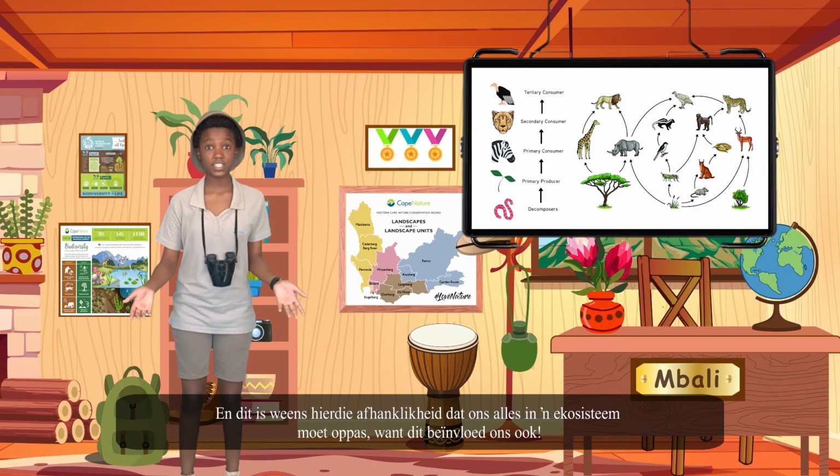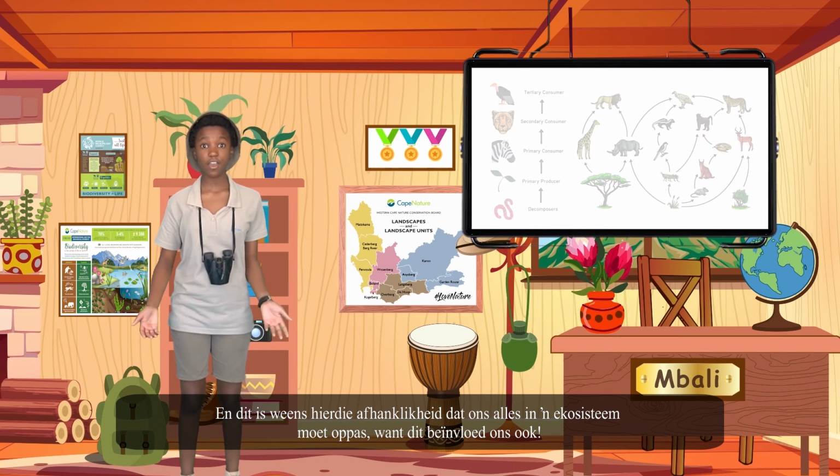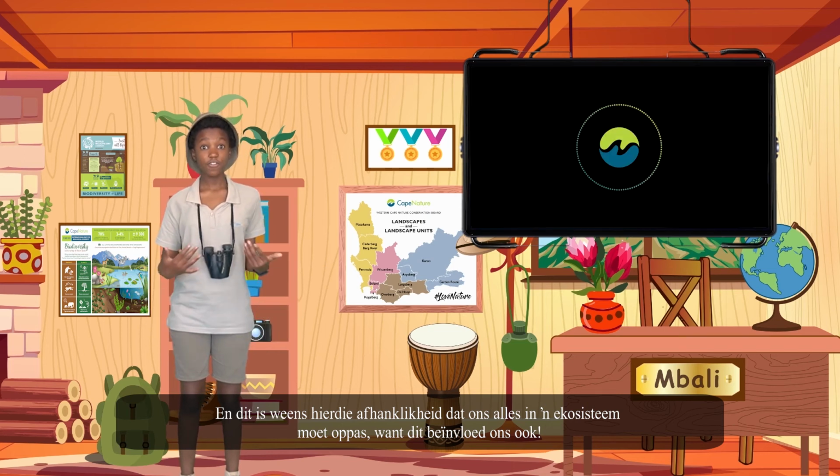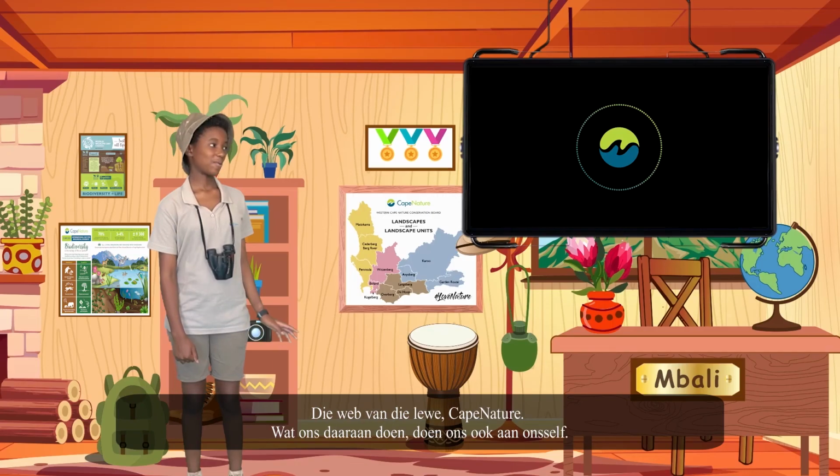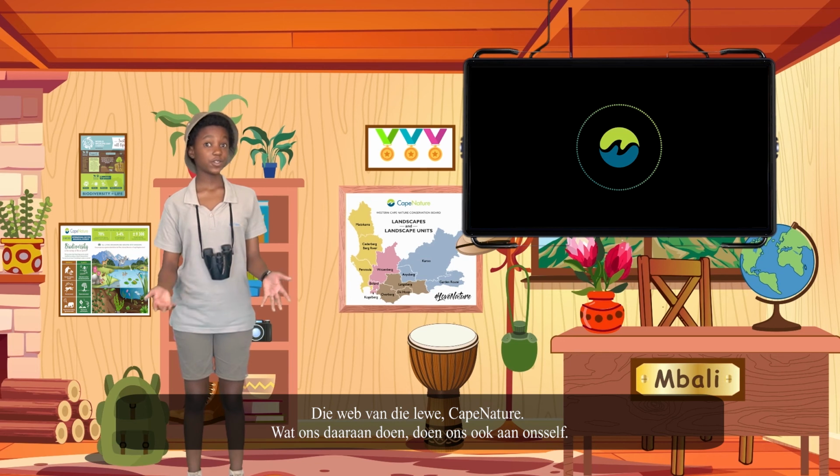And it's because of this dependence that we need to look after everything in the ecosystem. It affects us too. Web of life, Mabali. Web of life, Cape Nature. What we do to it, we do to